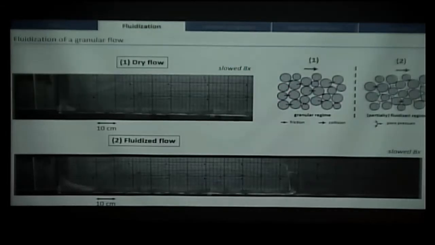In the second experiment, I inject air only in the reservoir, not in the channel, with the same velocity and same configuration. The flow is faster and reaches a much longer distance, almost 3 times the distance of the dry flow. The upper surface also looks more like a fluid, more flat. It's a bit inclined because of course we don't fluidize in the channel, so there is defluidization.